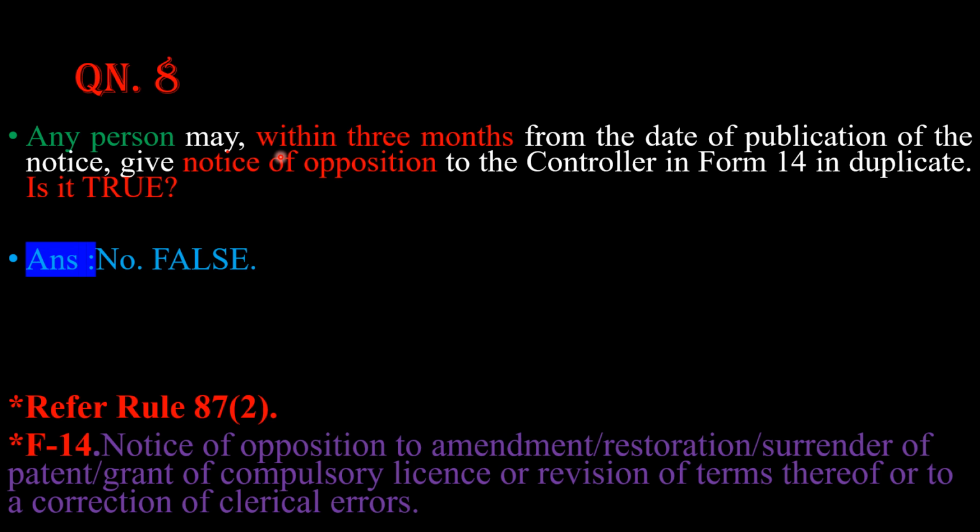Fine. If the statement would be like this, just as I am reading, any person interested may within 3 months from the date of publication of the notice give notice of opposition to the controller in form 14 in duplicate, then this statement would have been true. Fine. So I hope you are clear now. Just take a note here. Form number 14 is notice of opposition to amendment or restoration, or surrender of patent or grant of compulsory license or revision of terms thereof or to a correction of clerical errors.